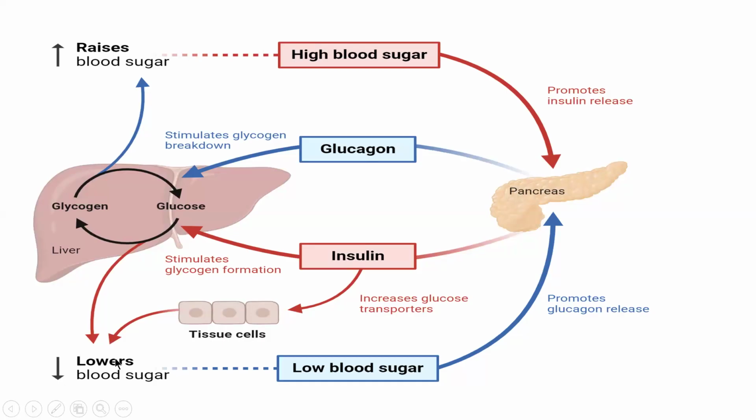When blood glucose level is low, it promotes glucagon release. Glucagon acts on stored glycogen and breaks it down into glucose to give energy, which helps increase blood sugar. So in this way, glucagon and insulin act antagonistically. Insulin acts when glucose level is high, glucagon when glucose level is low. Both of them act to maintain the blood glucose level in the body.